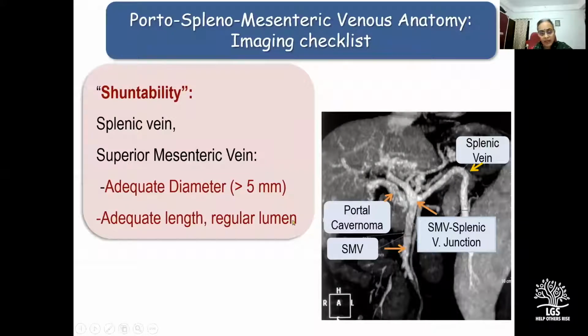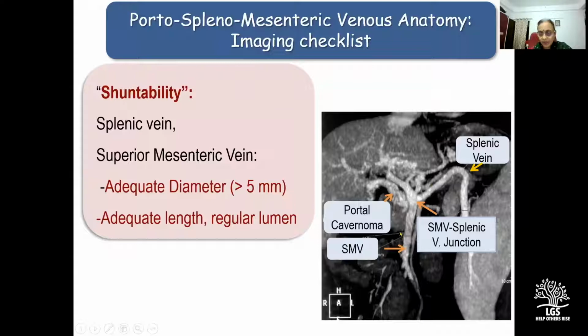Shuntability refers to an adequate diameter, which in our experience, we would say is a diameter of more than 5 millimeter, though this would vary with surgical experience. For instance, in Bismuth series, shunts have been created with veins as small as 2 millimeters in diameter, but the shunt block rates are higher with smaller diameter veins. Also, an adequate length is important.